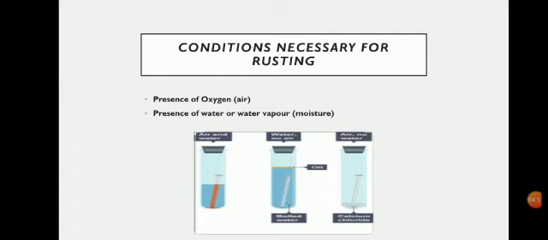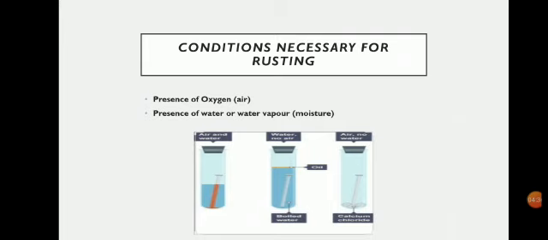Now over here you can see three test tubes. We have taken three test tubes. Test tube number A, what is there? We have taken the test tube half filled with water, and in that we have dipped one fresh iron nail. That is test tube number 1.